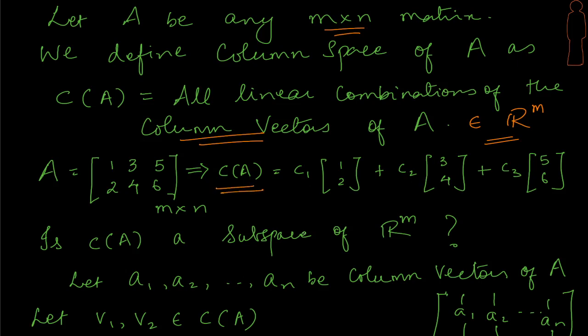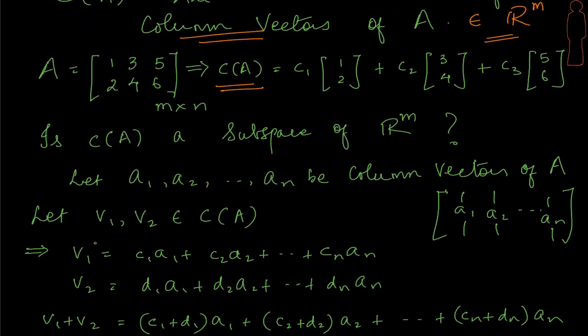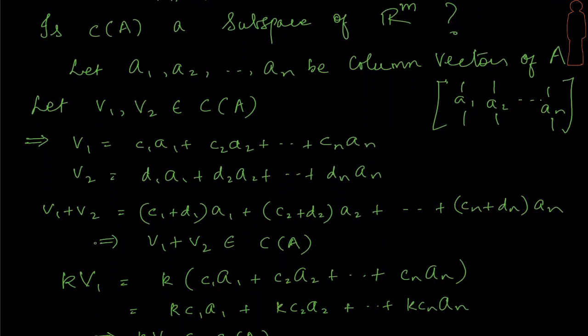And a very interesting property that we are going to look at is whether the column space is a subspace of R^m. Remember, the way we have defined it, we are saying this is the column space, but just by calling it a space, it can't be a space. We'll have to really prove that it's a subspace. Then we can understand that this is going to be a space. Let's see if that's going to be a subspace. What's the definition of a subspace? Two properties: vector addition and scalar multiplication, and it must be closed under both within C of A. So let's pick up two vectors in the column space of A and see what happens to the vector addition and what happens to its scalar multiplication.